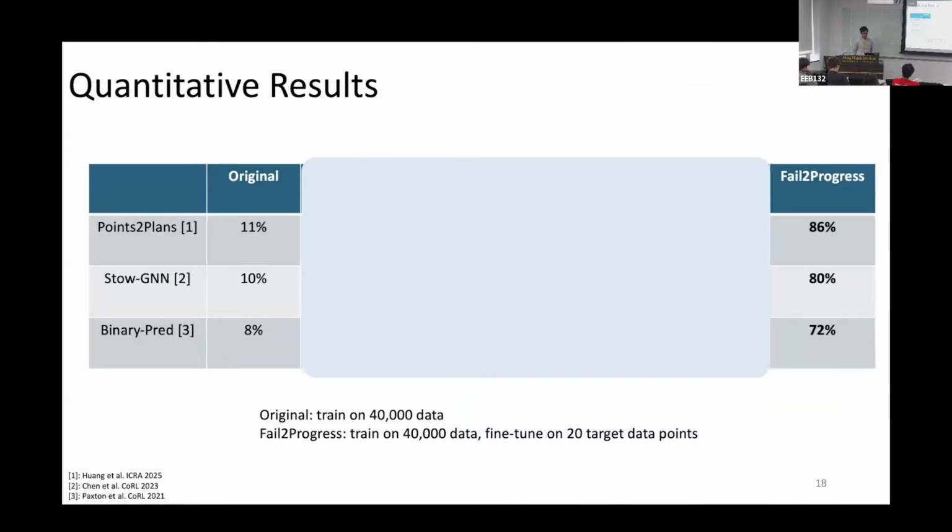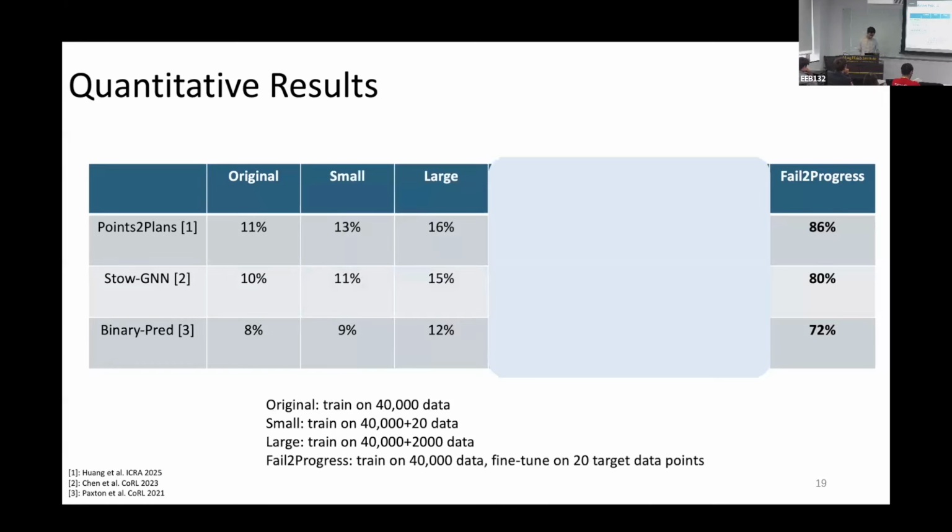Here we show some quantitative results. For the first one, we compare to the baseline, original. Original reflects the state of the art, the 3 scale effect models, and it is trained on 40K data points. And then Fail2Progress is trained on 40K data by fine-tuning on 20 target data points. What we found here is that Fail2Progress outperformed the original by a large margin, which shows that learning from the OOD failure is very important.